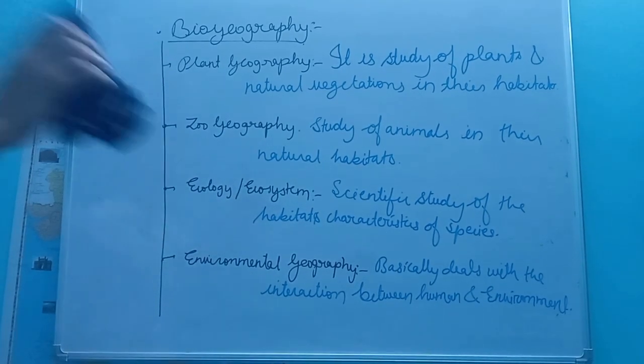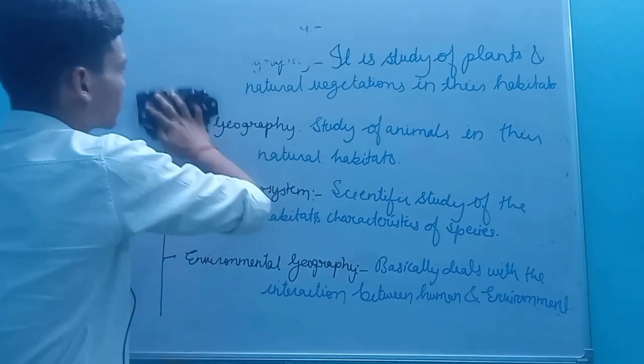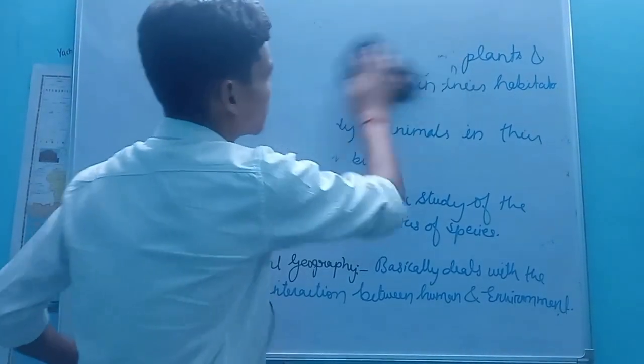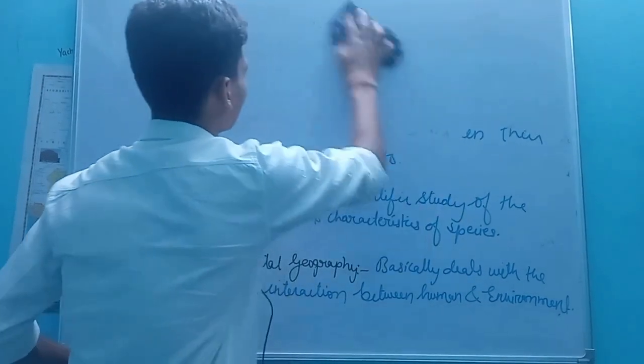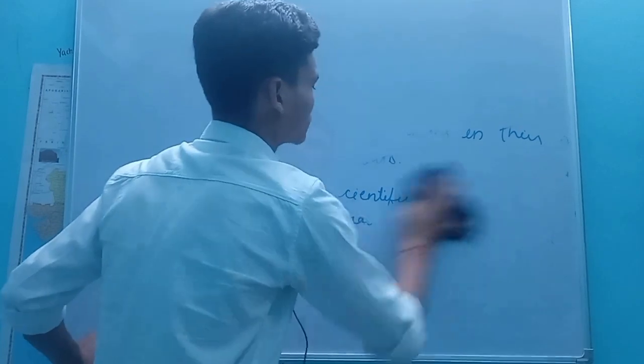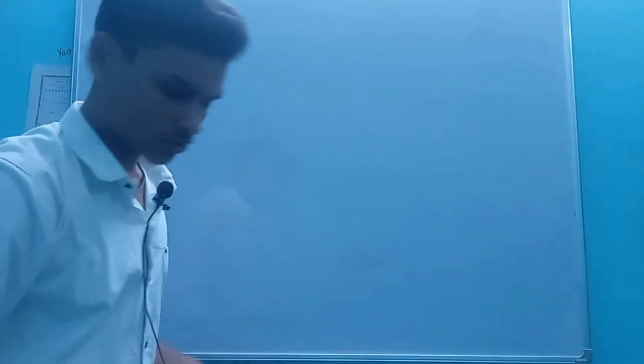Okay friends, I am going to erase it. Now we are going to discuss the branches of geography on the basis of the regional approach.